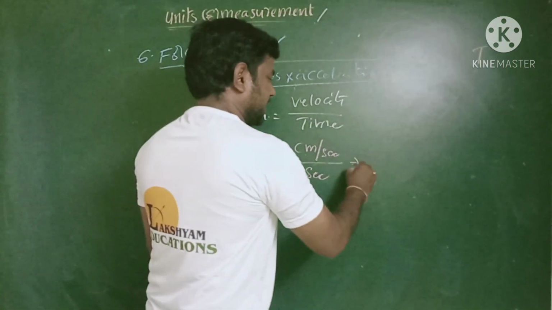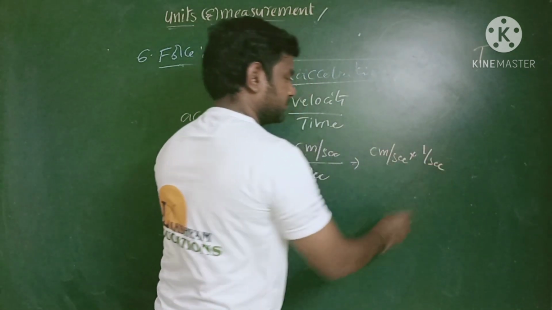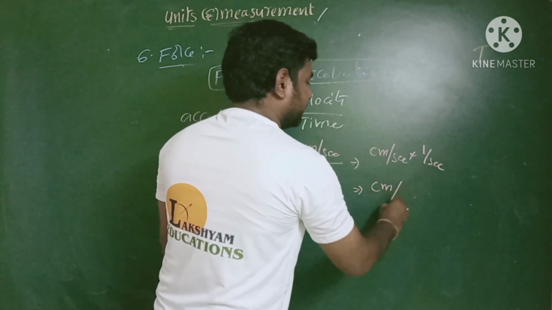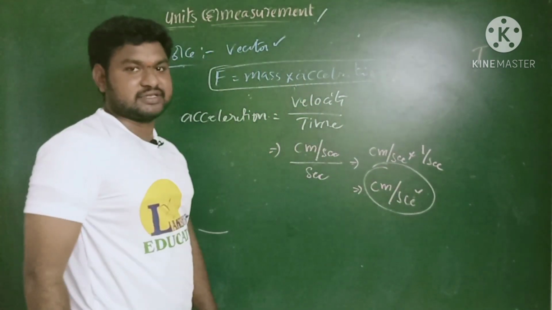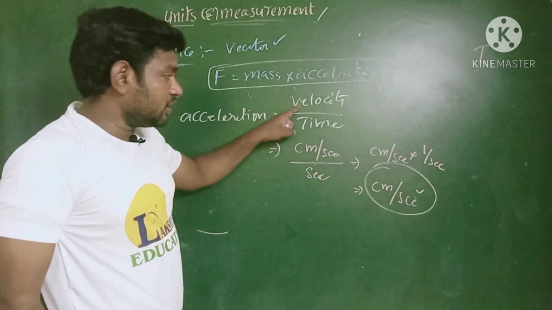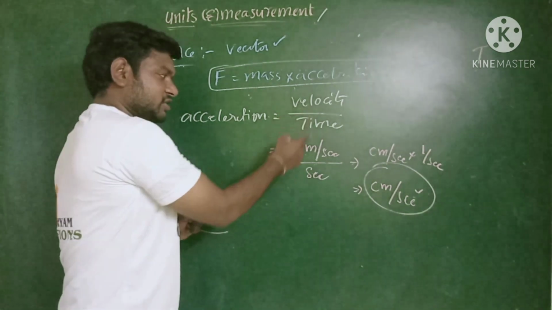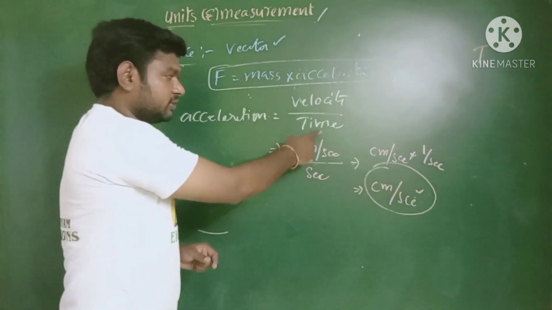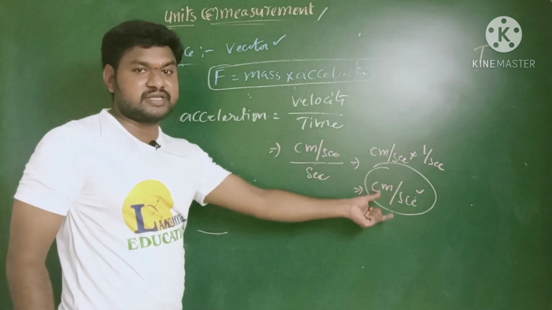That means we can write centimeter per second into 1 by second. So finally it is centimeter per second square. This is the unit for the acceleration. Acceleration is nothing but rate of change of velocity with respect to the time interval. Velocity unit divided by second is nothing but per second square.